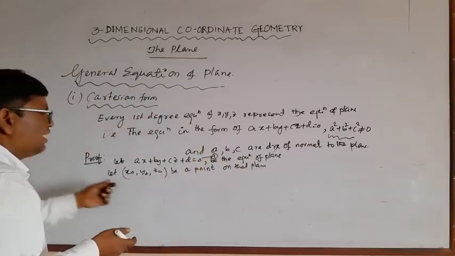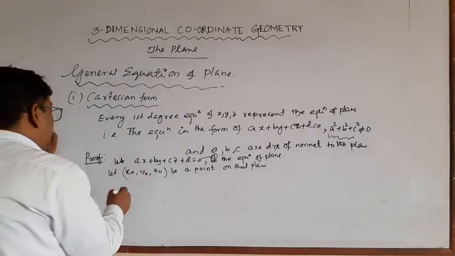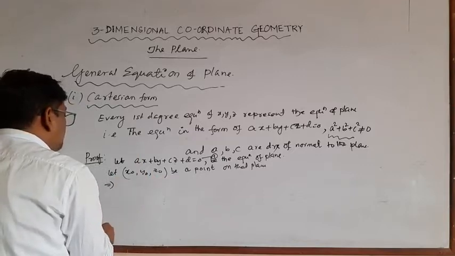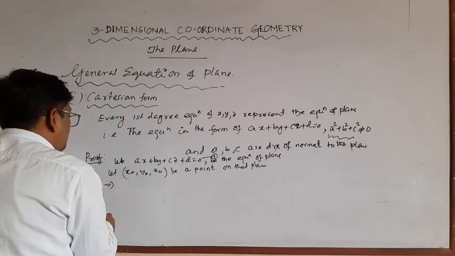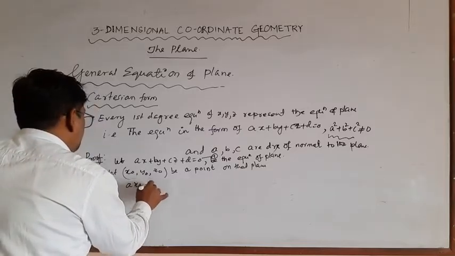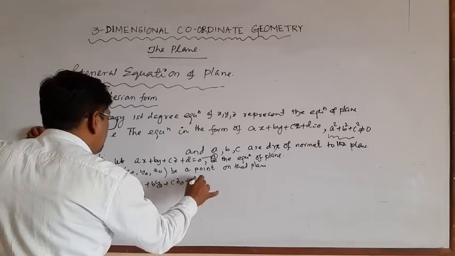Since the point lies on the plane, it satisfies the equation of plane. That implies a into x0 plus b into y0 plus c into z0 plus d equal to 0.